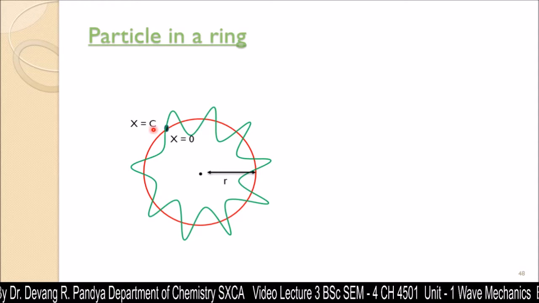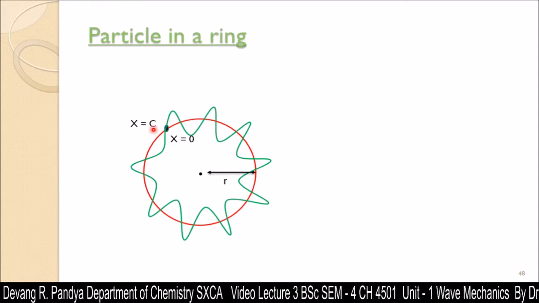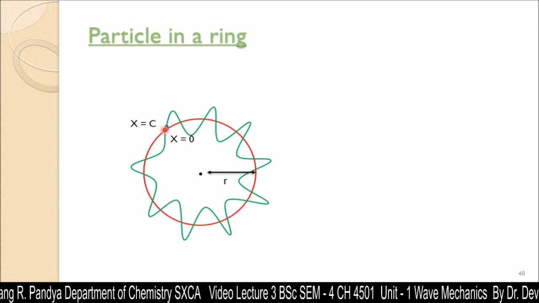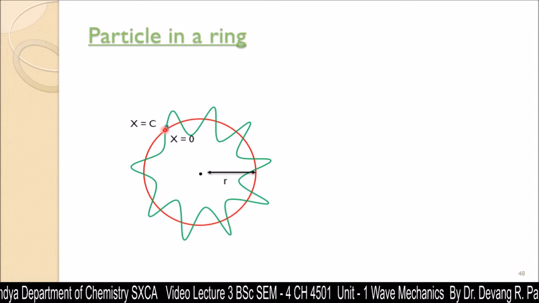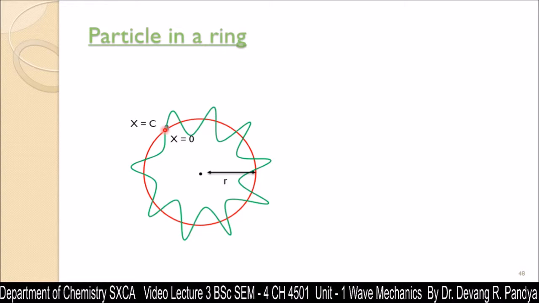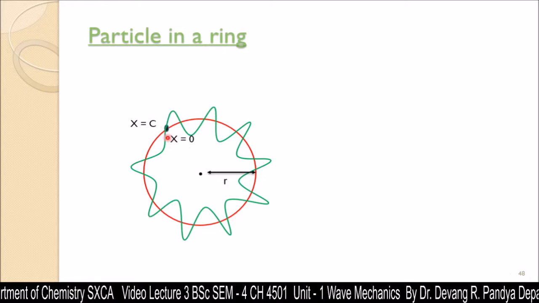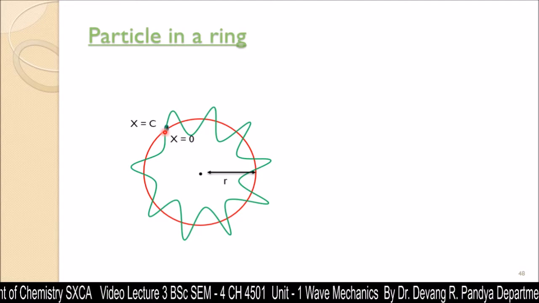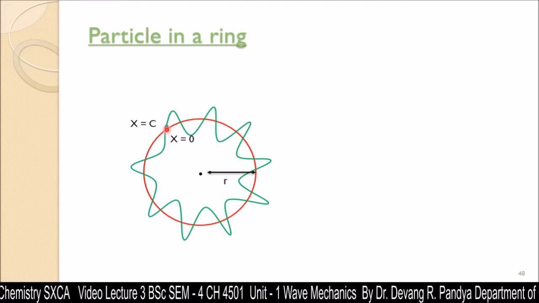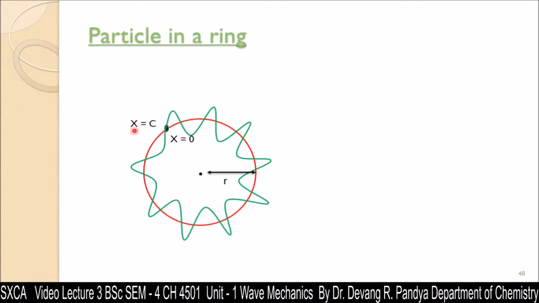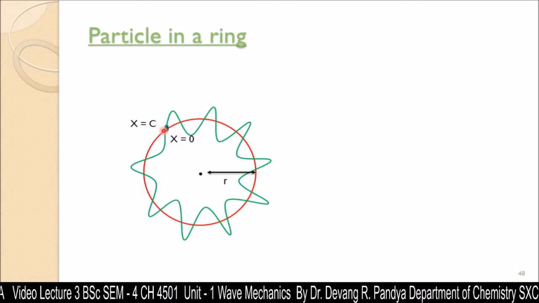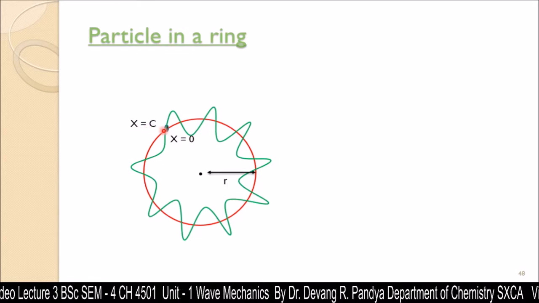Now the story differs here, that is the two boundary conditions. In the one dimension box, when x is equal to 0, there is the wall, so there is no probability of finding the electron. But here when x is equal to 0, it is away from the nucleus, so there is probability of finding the electron. That means the wave function should not be 0 there. And x is equal to c is the same point, so there also there is probability of finding the electron.